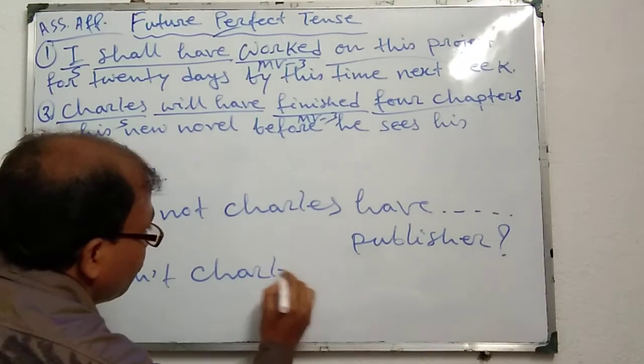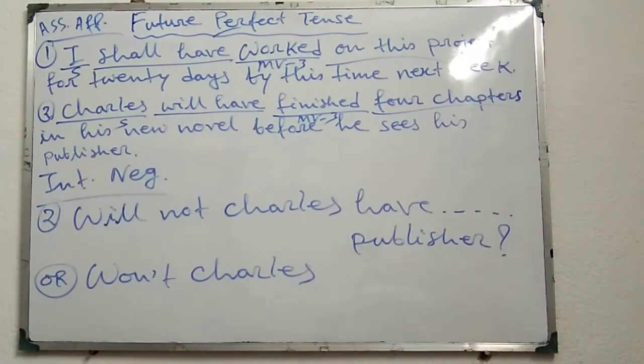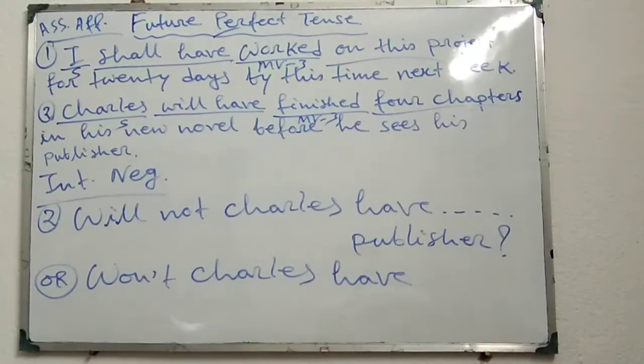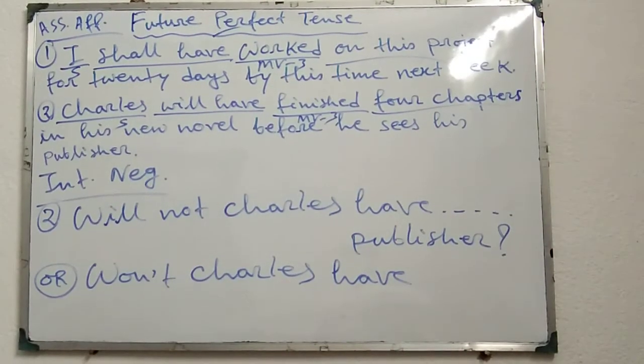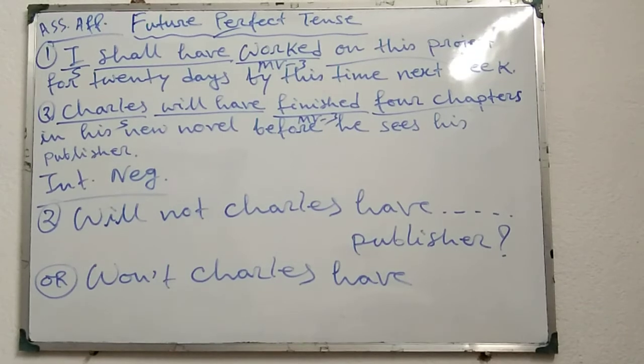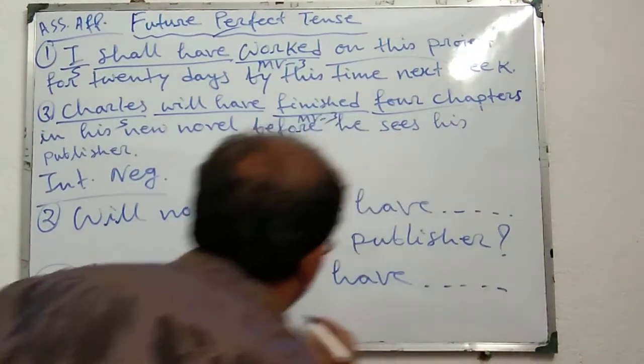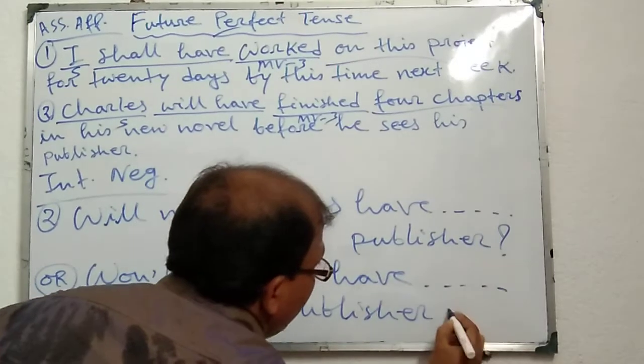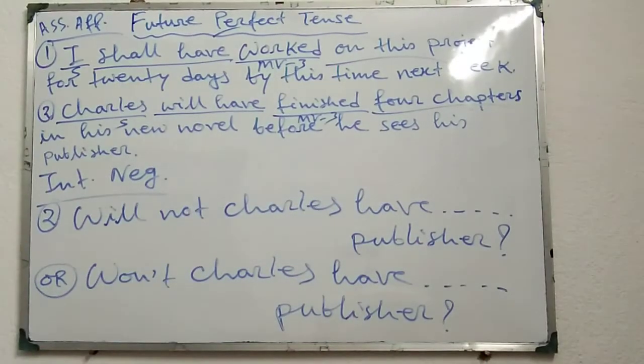Won't Charles have finished 4 chapters in his new novel before he sees his publisher? Publisher, question mark. That means to change into negative interrogative we have to check carefully if the subject is noun or pronoun.